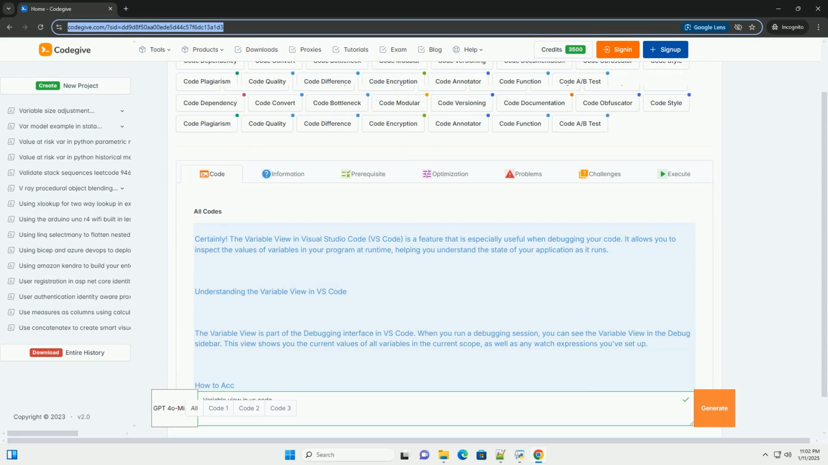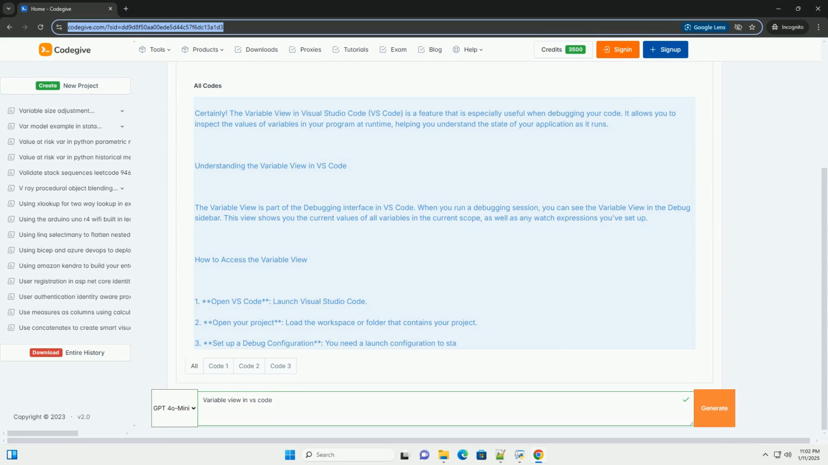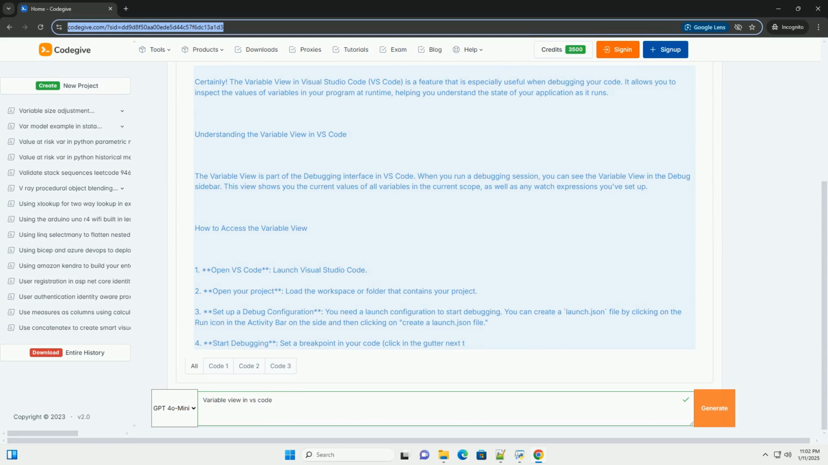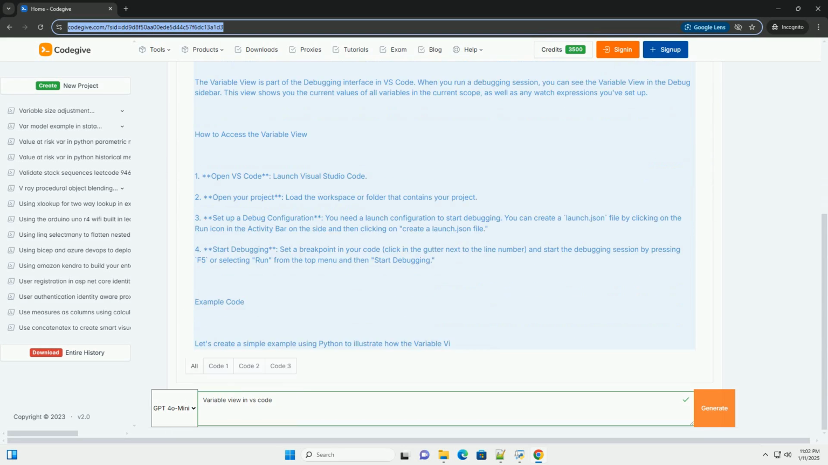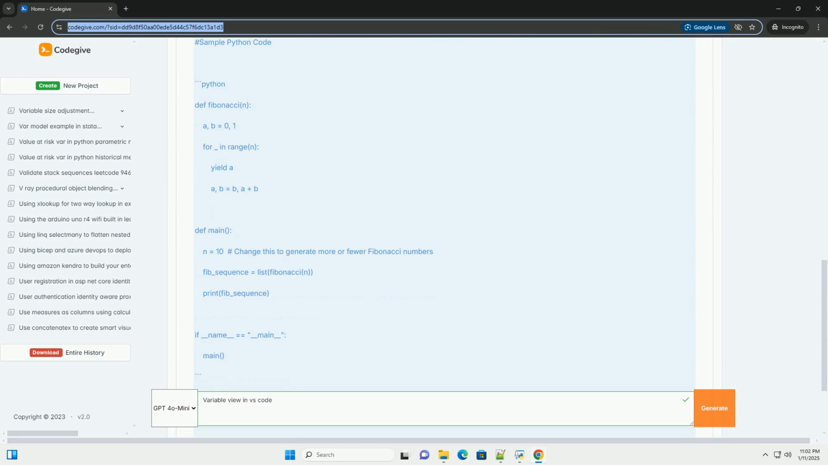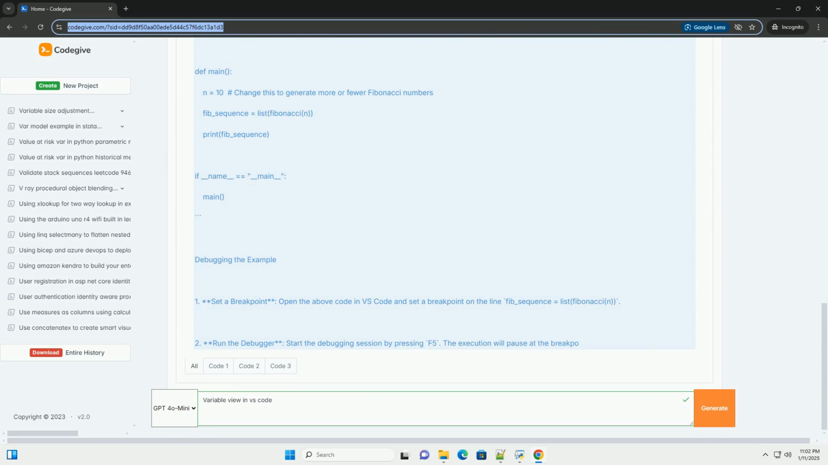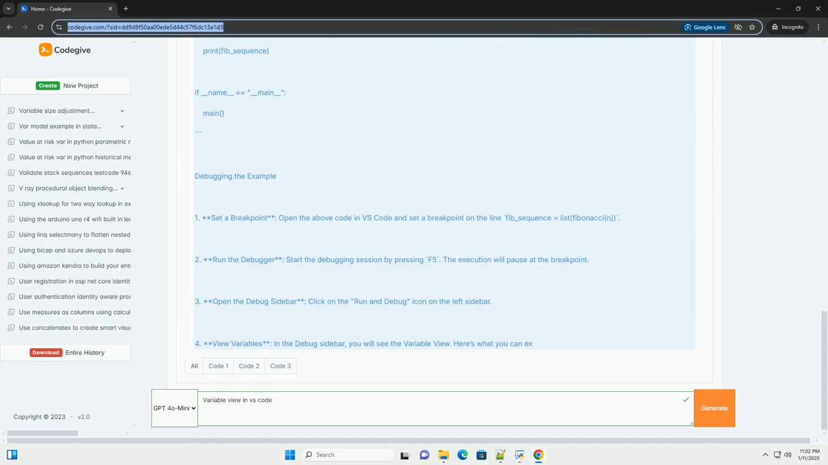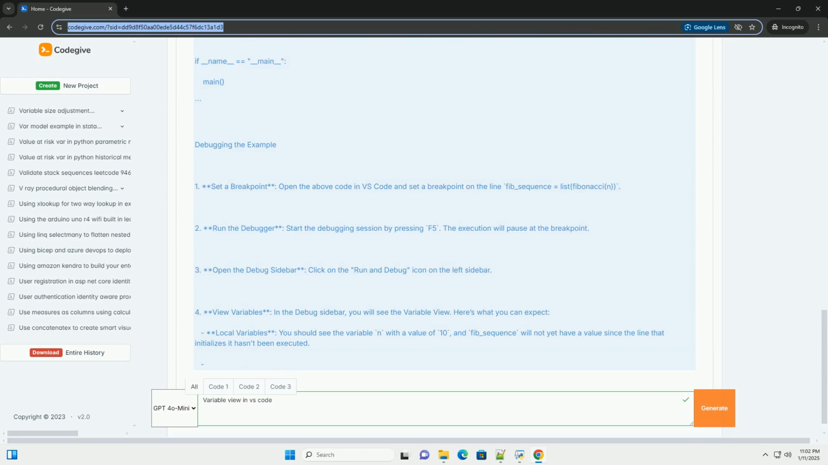Certainly. The variable view in Visual Studio Code, VS Code, is a feature that is especially useful when debugging your code. It allows you to inspect the values of variables in your program at runtime, helping you understand the state of your application as it runs.